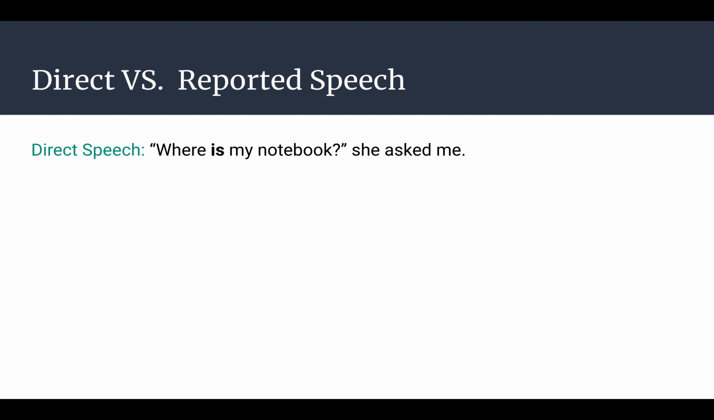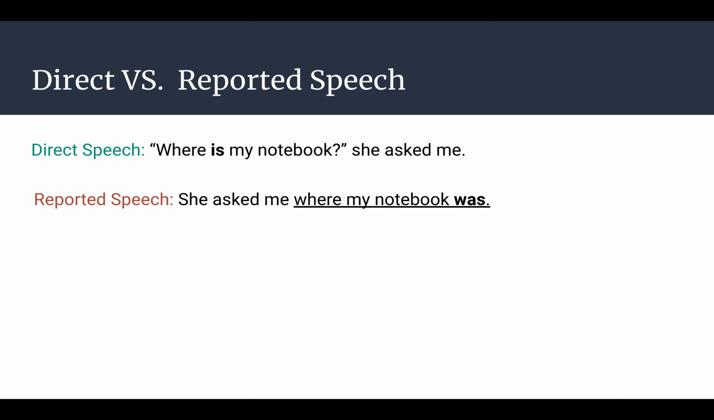Let's review a little bit about the difference between direct and reported speech. So direct speech means a direct quotation. In writing, you'll usually recognize it because it uses quotations. For example, "Where is my notebook?" she asked me. In reported speech, we're going to report what the speaker says.